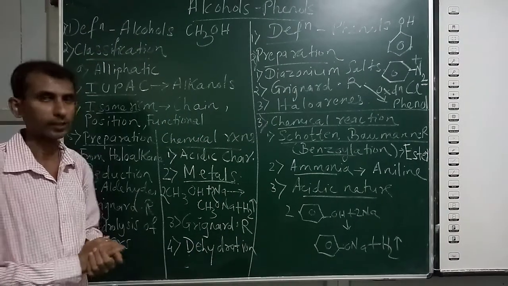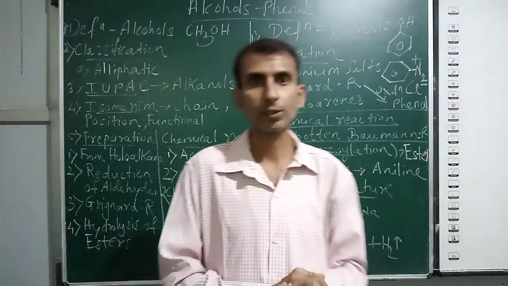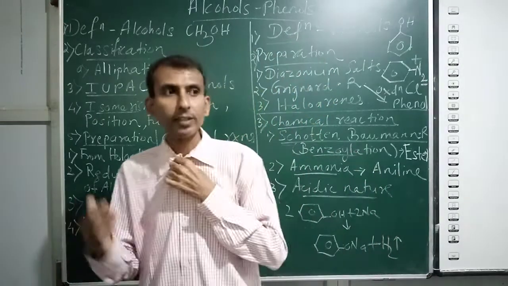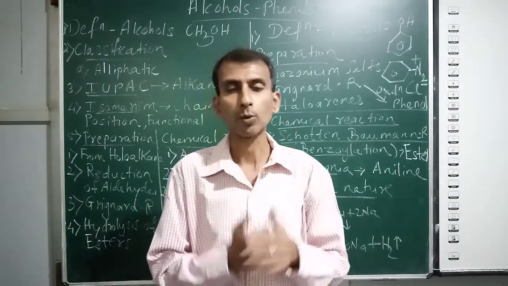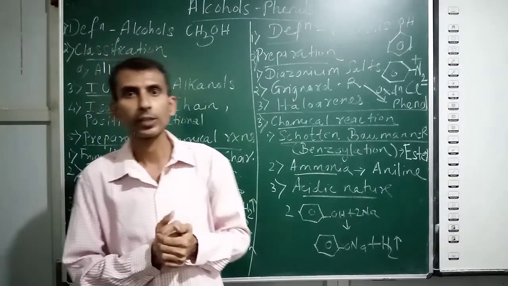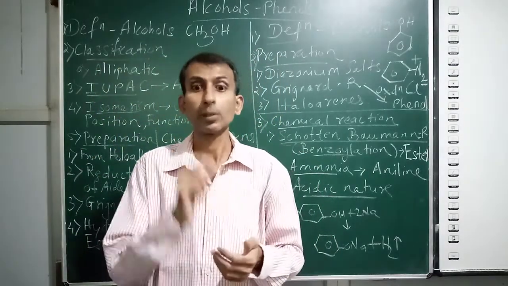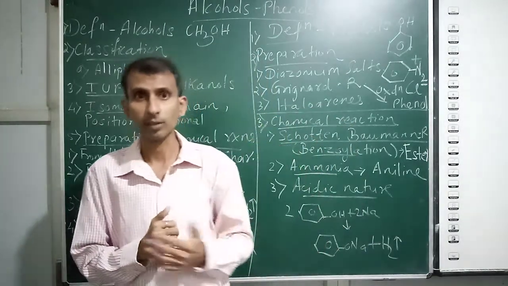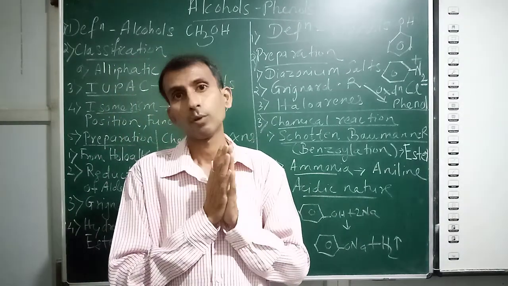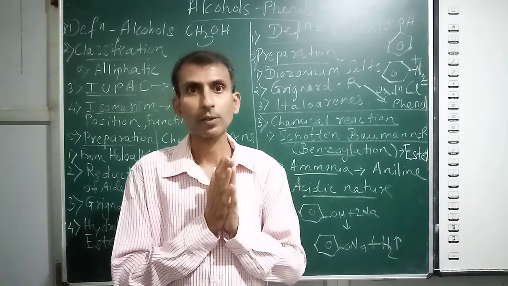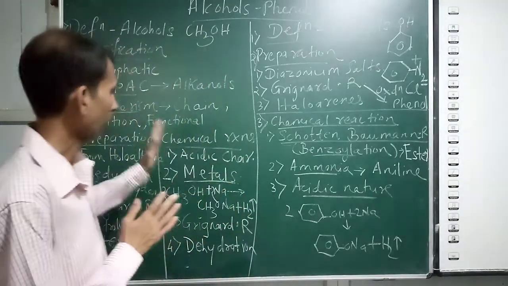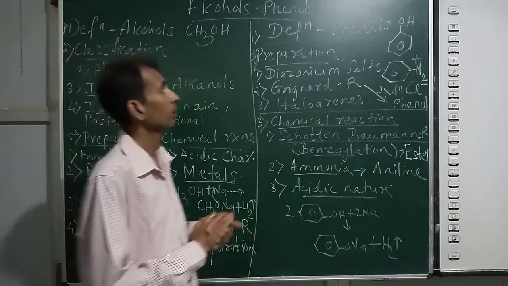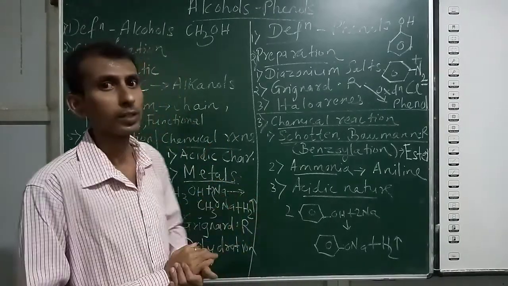Now dear students, in this part of alcohols, or any part of organic chemistry that we are studying, physical properties are given. So please revise the physical properties, which are given in simplified form with answers: why a particular compound has a higher boiling point, why they are soluble in water. I have given simplified answers with reasons. Please go through the physical properties for alcohols as well as phenols, and the uses for both categories. So this was all about alcohols, just a briefing.